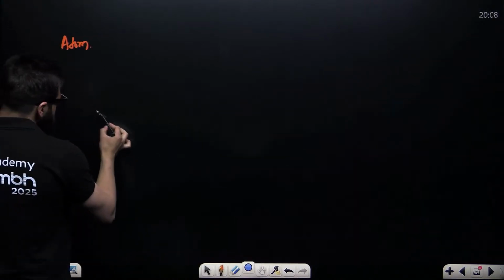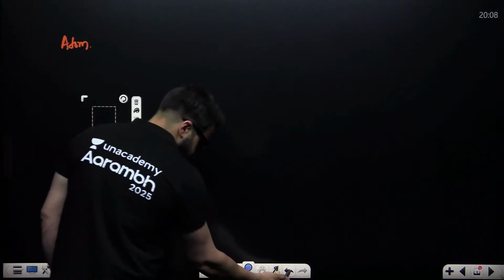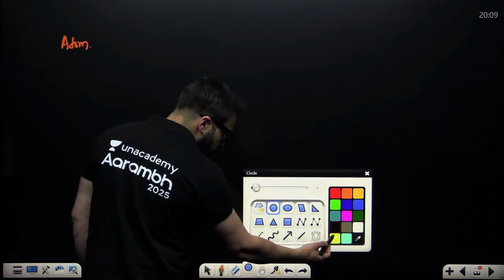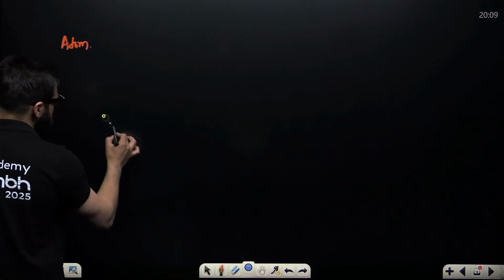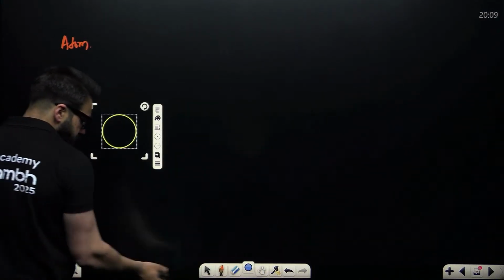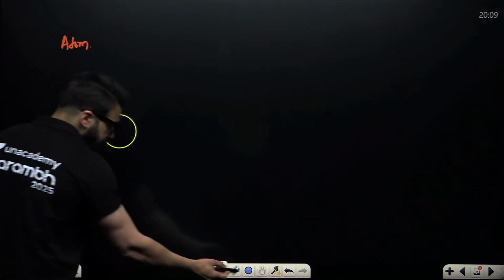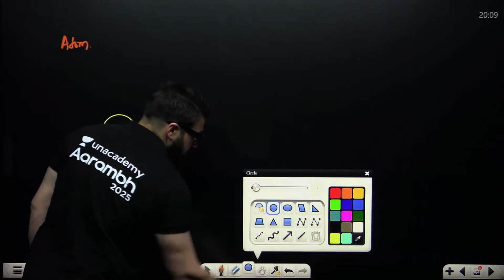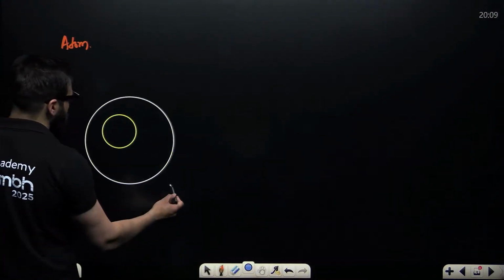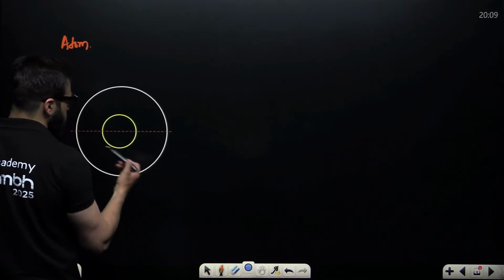At the center of the atom, it has the nucleus. Around the nucleus, electrons are revolving in the orbits.